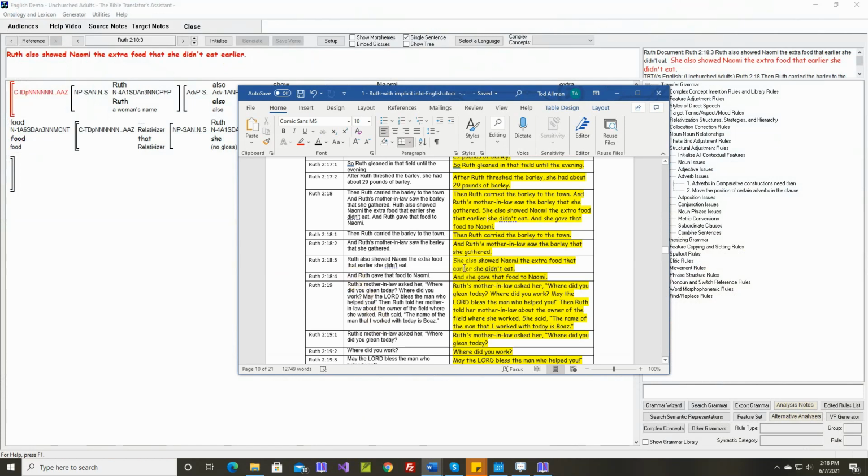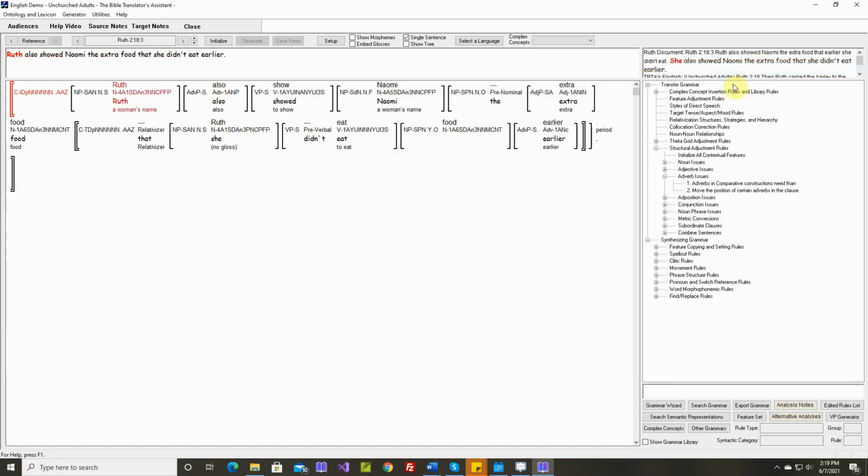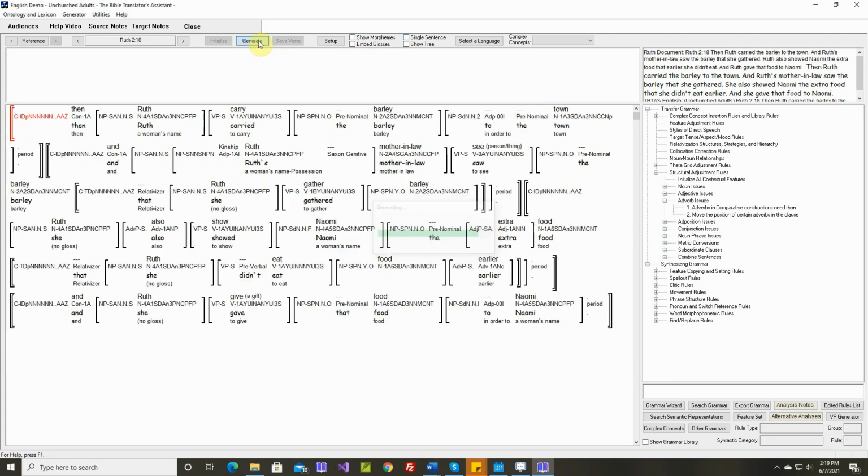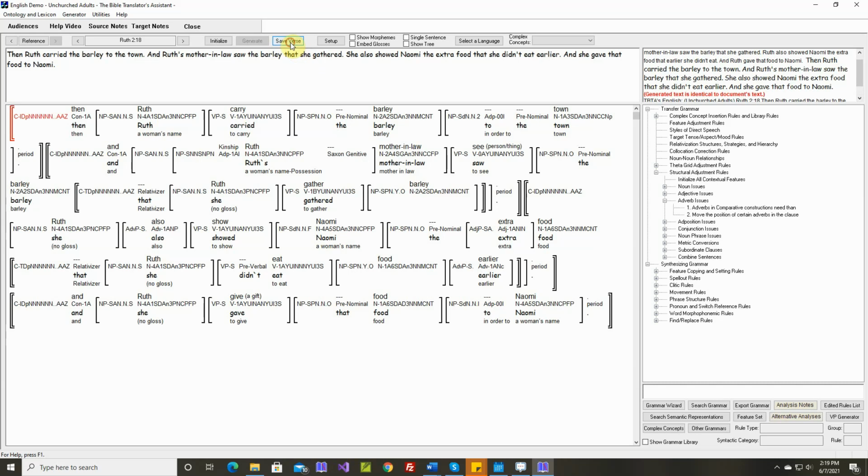Okay, 2:18:3. Let's move this. Let's move it there and here also. Okay, she and Ruth, so that's fine. Let's do the full verse. Okay, generate text is identical. Let's save this. And now we're ready for verse 19.